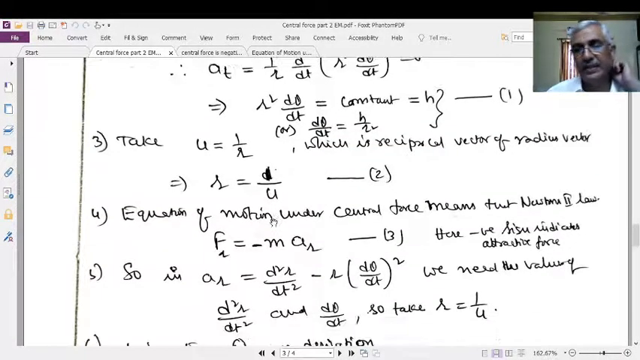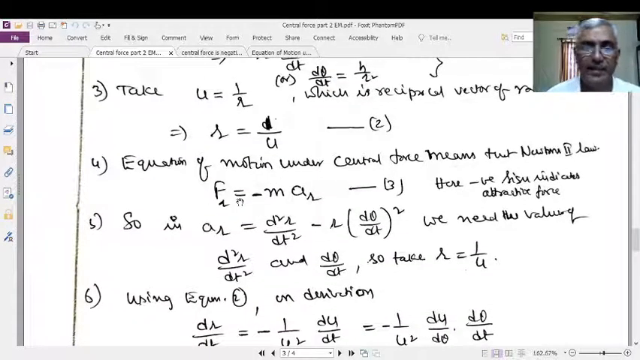Just now I said, what is the equation of motion? F is equal to ma. Here Fr is equal to minus m ar. The negative sign indicates that the force is attractive. ar means radial acceleration, and the force is also radial. This is very common, not so important to think about. Therefore, we need the ar value. In the ar value, d theta by dt is already h by r square. Therefore, we need d square r by dt square. For that, we substitute u is equal to 1 by r. Therefore, r is equal to 1 by u.